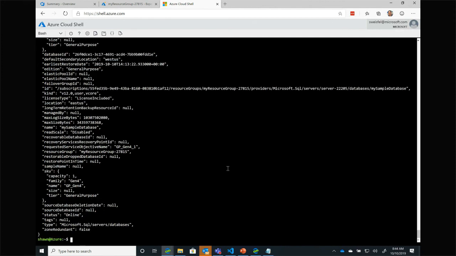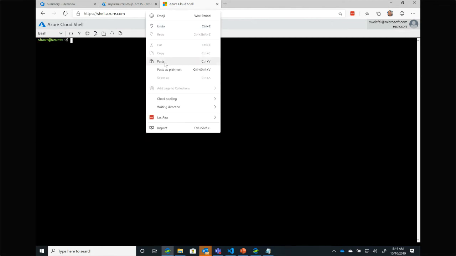So here we saw how to create that database using a procedural technique. Let's create that same database, or a similar one, using an ARM template. And I'm going to run the commands, and while it's running, we'll pull up the ARM template. So we're going to do some stuff that was very similar to before. So I'm going to go ahead and hit clear so we can start over with a blank screen. We'll paste in some stuff.